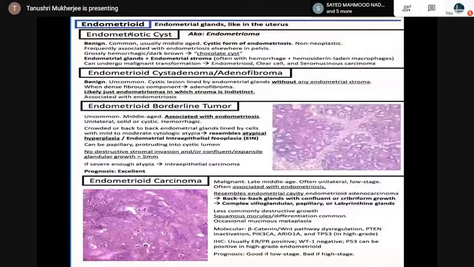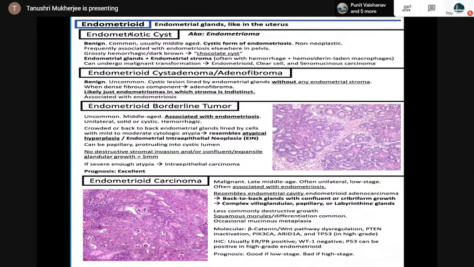So the spectrum is an endometriotic cyst or an endometrioma or a chocolate cyst. When you find the endometrial glands or the stroma, then the endometrioid cystadenoma and adenofibroma, endometrioid borderline tumor associated with endometriosis, and endometrioid carcinoma with back-to-back glands with confluent or cribriform growth, complex villoglandular papillary or labyrinthine glands.